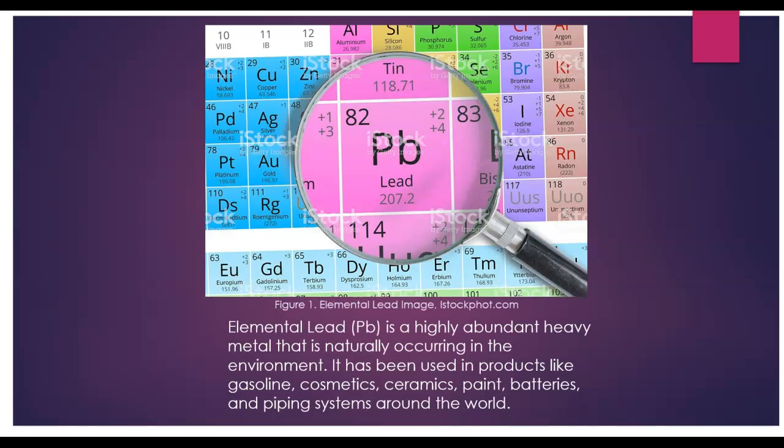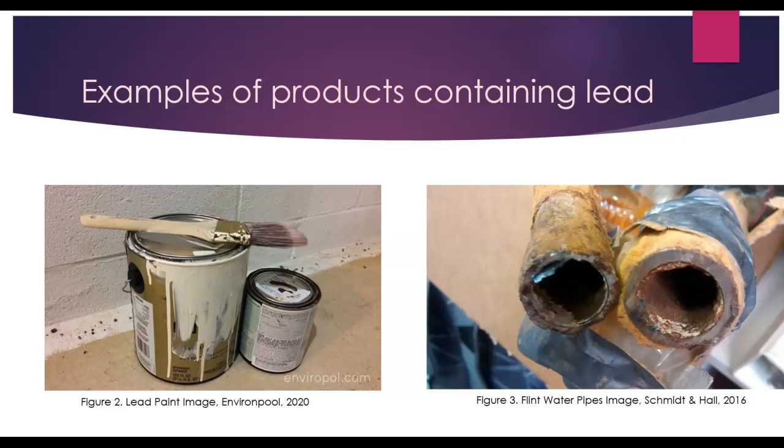Elemental lead is highly abundant. It's a heavy metal that is naturally occurring in the environment. It's been used in products like gasoline, cosmetics, ceramics, paint, batteries, and piping systems around the world. Examples of products containing lead.